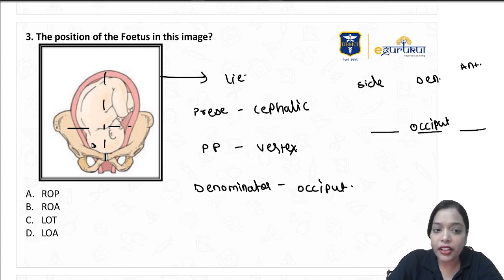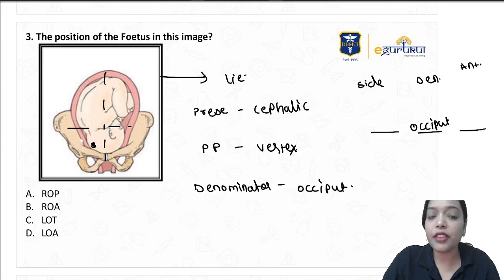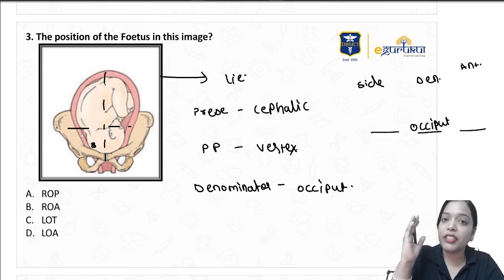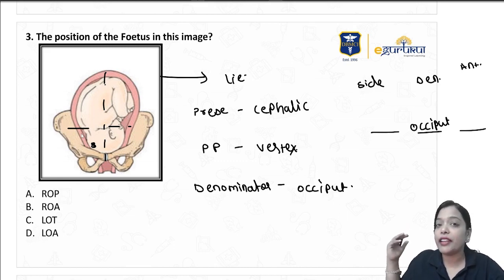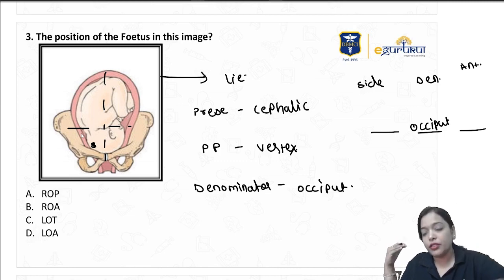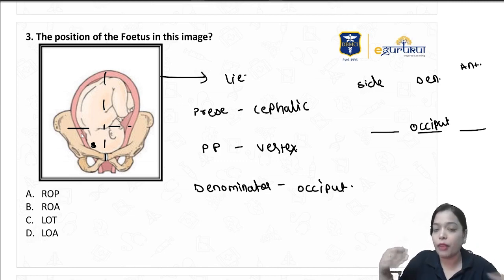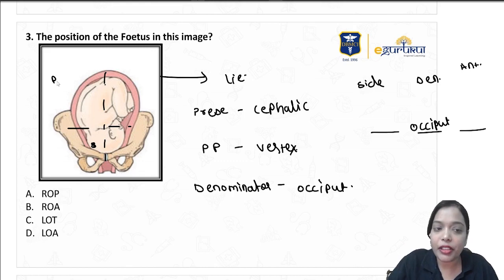Okay, now here is the occiput. Which side is the occiput? Remember, the picture which they give is of the patient, so the patient will always be lying opposite to us. Her right and left will matter for the fetus, not my right and left. My right will be her left, and her right will be my left, opposite it is. So this side will be the right of her and this side will be the left of the patient. So the occiput is towards the right, so I'll write right.